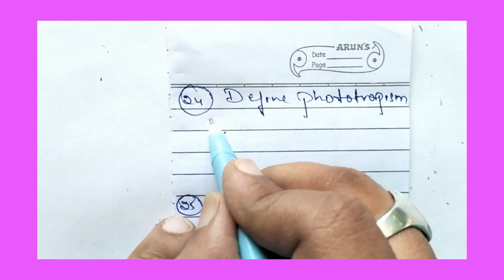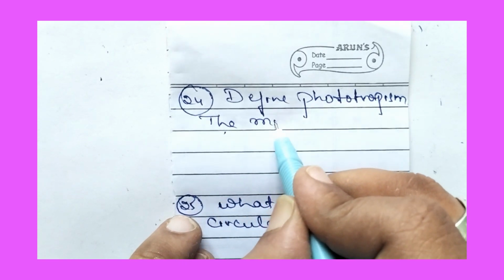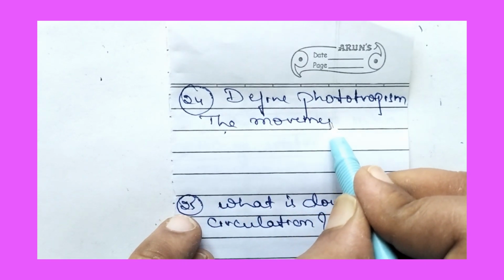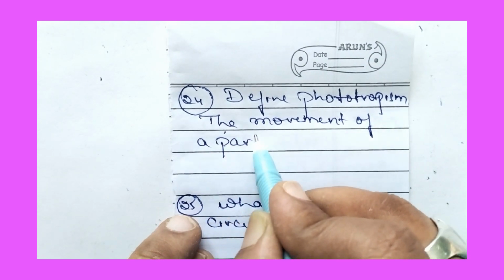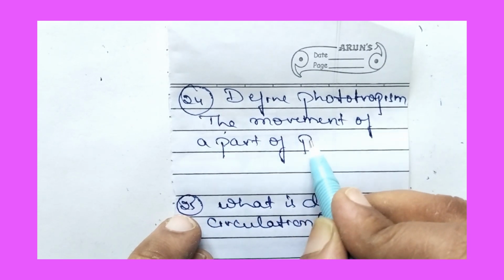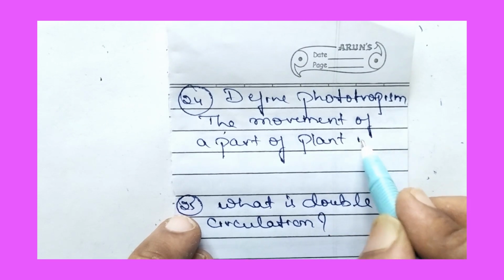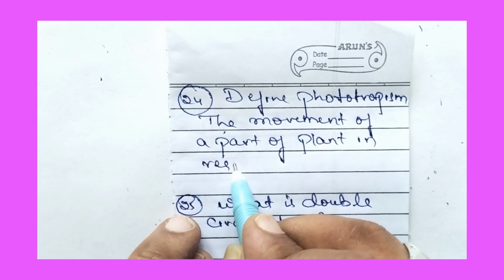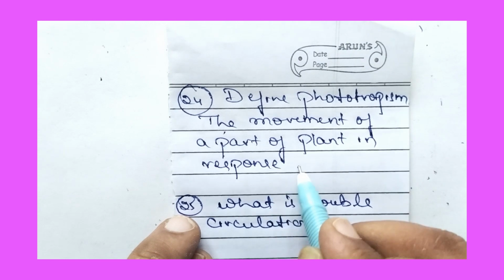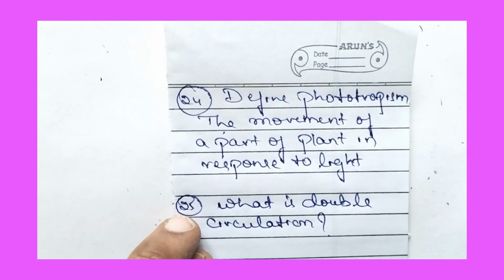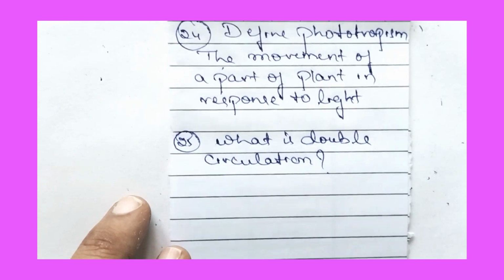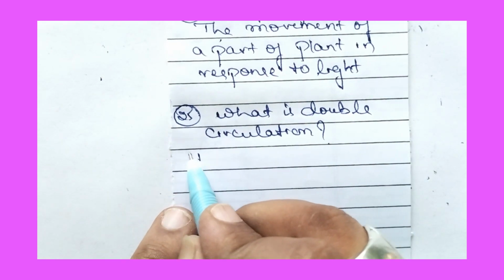Define phototropism. The movement of a part of a plant in response to light is called phototropism. Next, what is double circulation?